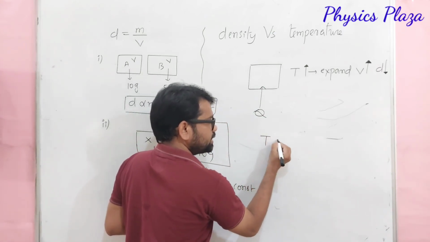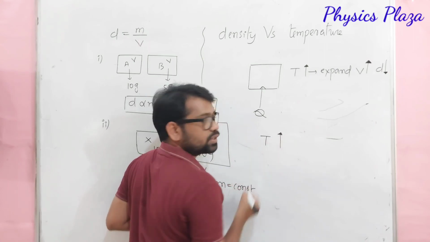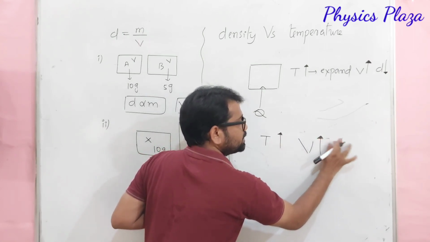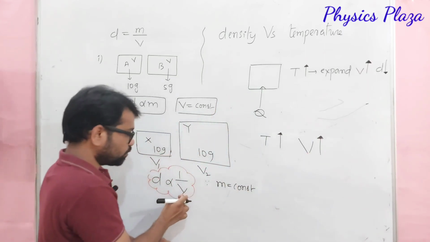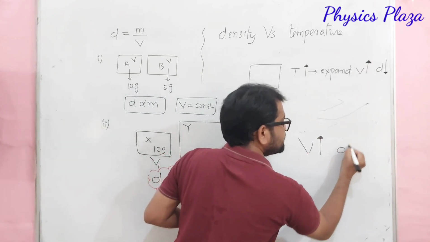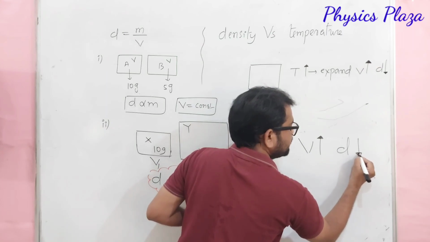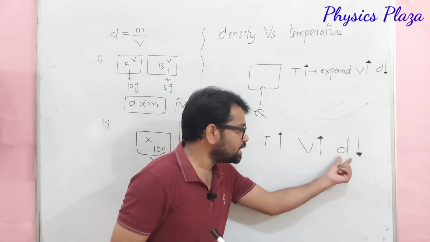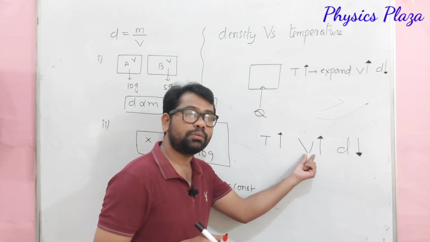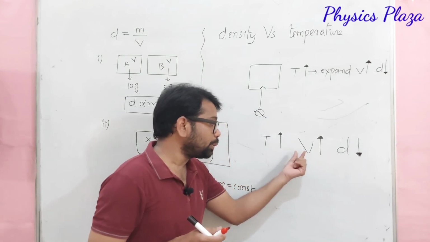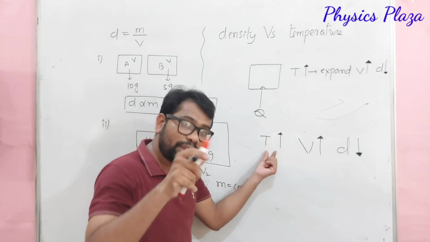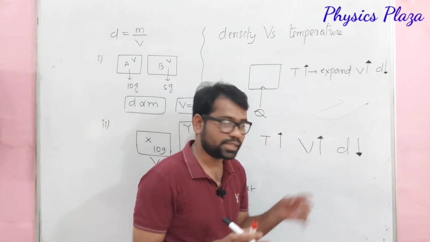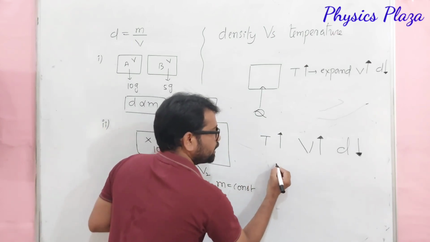So when temperature is increased, what is happening? Volume is increasing. When volume increases, what will happen? Density is decreasing. So here, how can we make a relation? As density is inversely proportional to the volume, and volume is directly proportional to temperature, then we can make a relation between temperature and density.